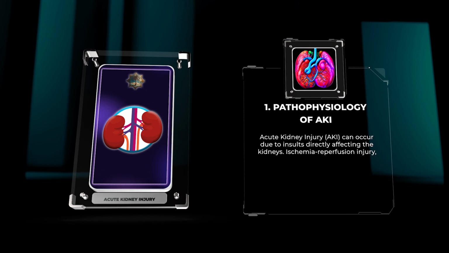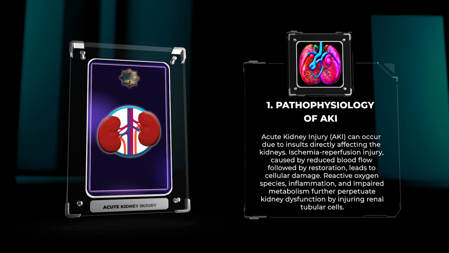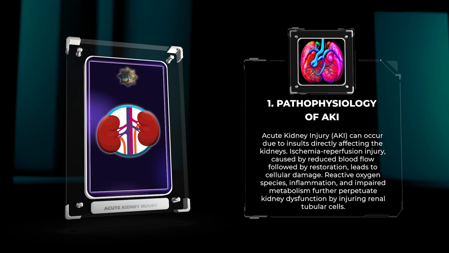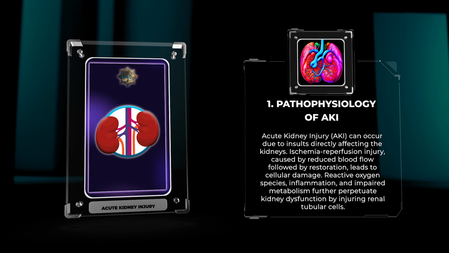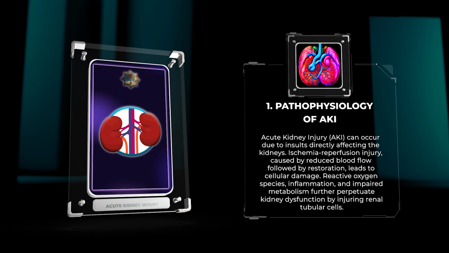in this field. Acute kidney injury, AKI, can occur due to insults directly affecting the kidneys. Ischemia reperfusion injury, caused by reduced blood flow followed by restoration, leads to cellular damage. Reactive oxygen species, inflammation, and impaired metabolism further perpetuate kidney dysfunction by injuring renal tubular cells.